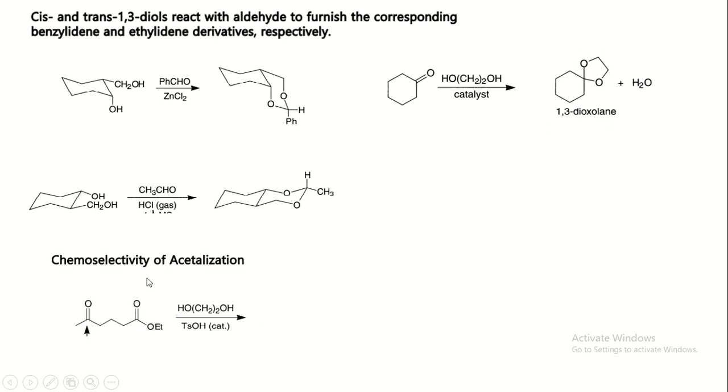Now, what is the chemoselectivity of this reaction? The 1,2-diol reacts with this reactant. There are two types of carbonyl compound. One is the ketonic carbonyl compound, the other is the ester carbonyl compound. The ester carbonyl is less electron deficient due to lone pair stabilization of oxygen, but the ketonic carbonyl group is more electron deficient as compared to the ester carbonyl group. Hence, protection is always done on the electron deficient carbonyl carbon. Hence, it is a more reactive carbonyl carbon, and it is easily protected like this.